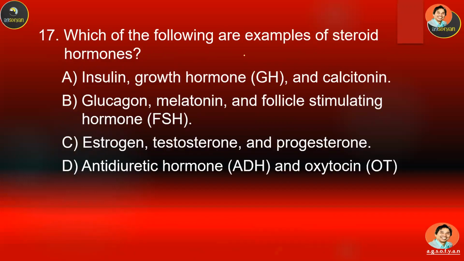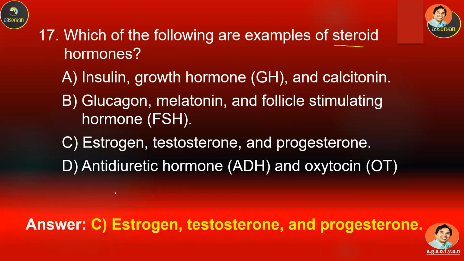17. Which of the following are examples of steroid hormones? Steroid hormones are lipid-soluble hormones. Which are the examples? A, B, C, or D? Okay, just remember that most sex hormones are steroid or lipid-soluble hormones. So just look for the sex hormones: estrogen, testosterone, progesterone, androgens. They are all lipid-soluble hormones.